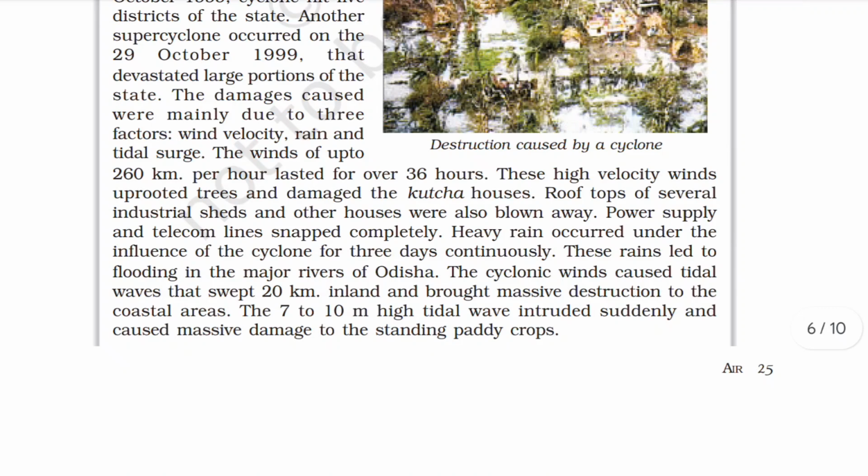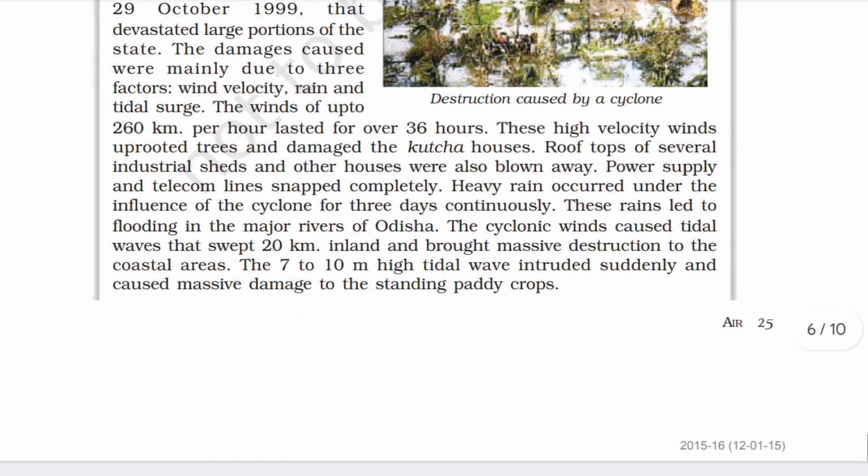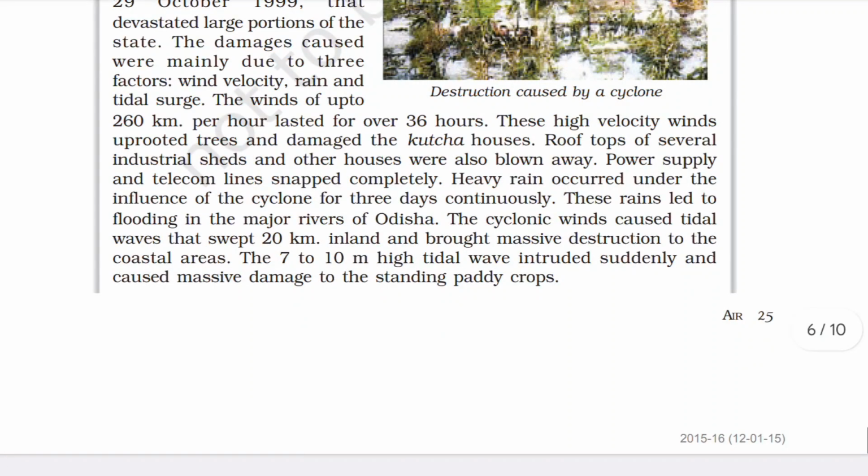This high velocity wind uprooted trees and damaged the kacha houses. Rooftops of several industrial sheds and other houses were also blown away. Power supply and telecom lines snapped completely. Heavy rains occurred under the influence of the cyclone for 3 days continuously. This rain led to flooding in major rivers of Odisha. The cyclonic wind caused tidal waves that swept 20 km inland and brought massive destruction to the coastal area. The 7 to 10 km high tidal waves intruded suddenly and caused massive damage to standing paddy crops.